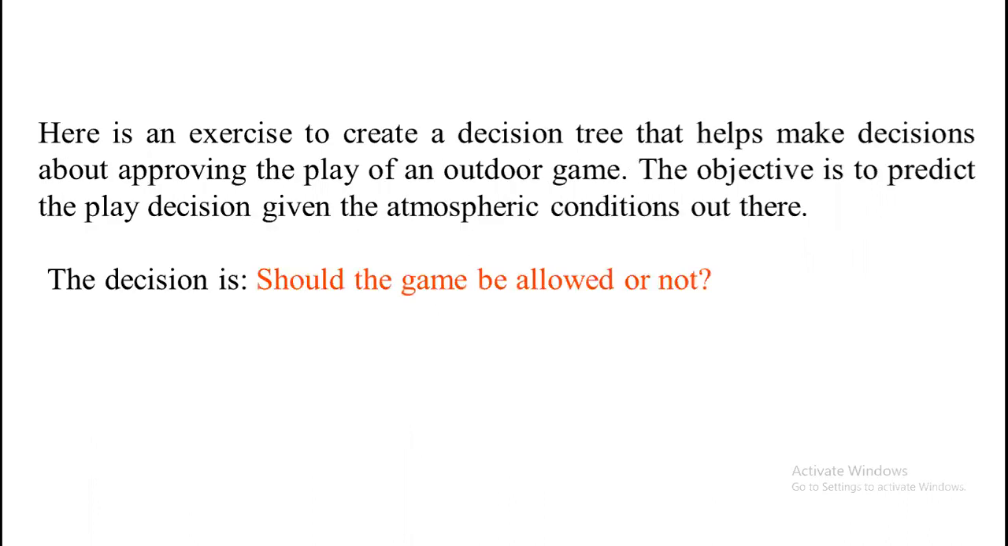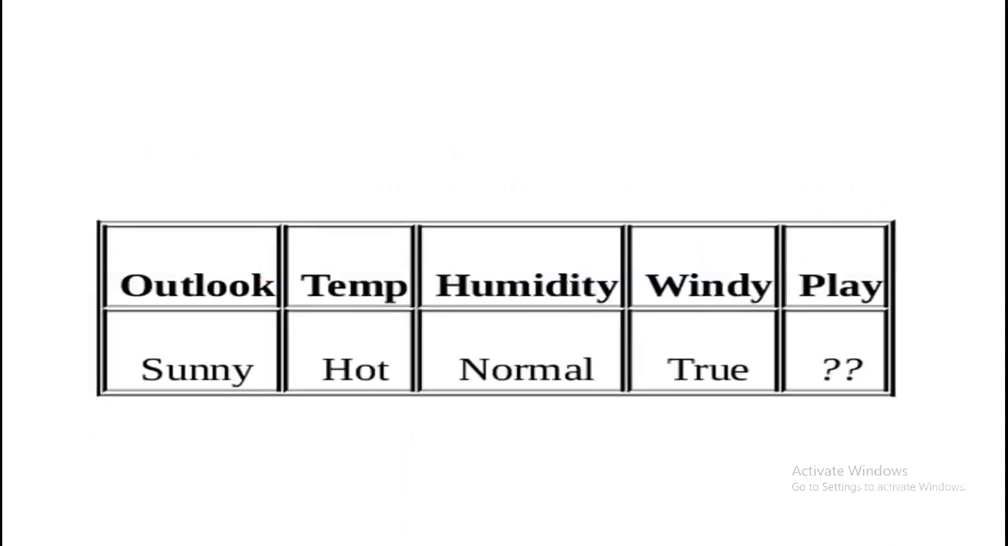Here is one example or exercise, that is to create a decision tree that helps to make decisions about approving the play of an outdoor game. The objective is to predict the play decision given the atmospheric conditions. The decision is should the game be allowed or not. This is the question. Outlook is sunny, temperature is hot, humidity is normal, windy is true, and what should be the play condition, whether yes or no.